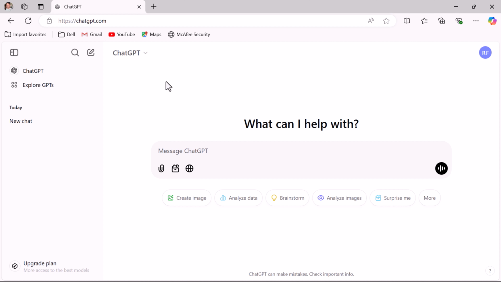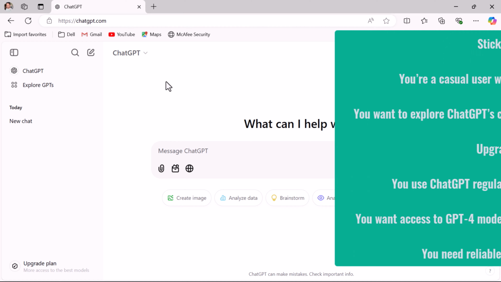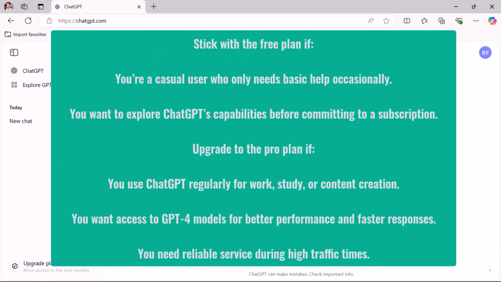Now you may have a question: how to decide which plan is best for you? Stick with the free plan if you are a casual user who only needs basic help occasionally, or if you want to explore ChatGPT's capabilities before committing to a subscription.